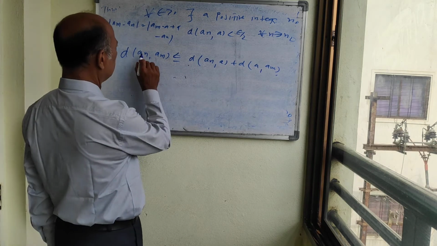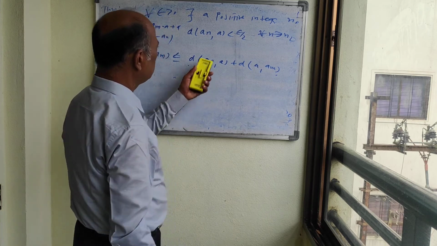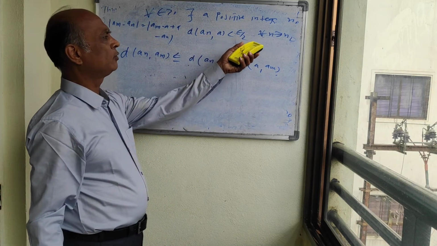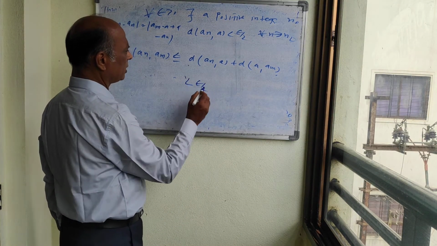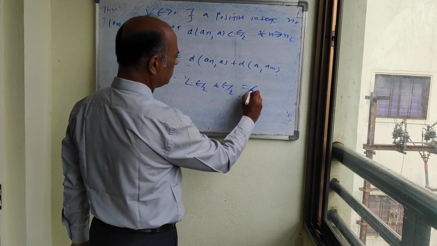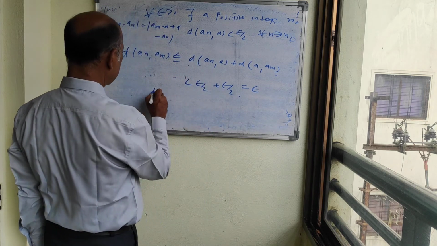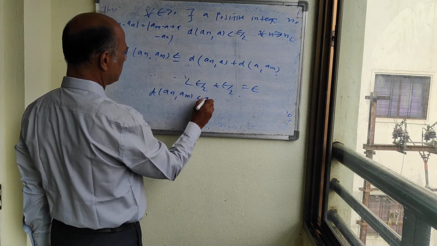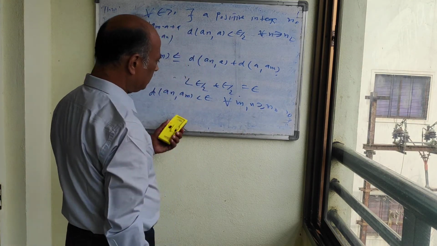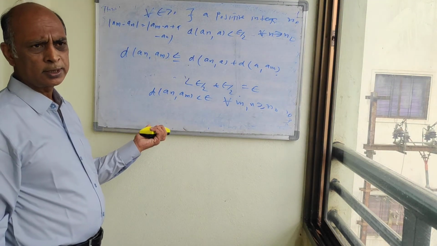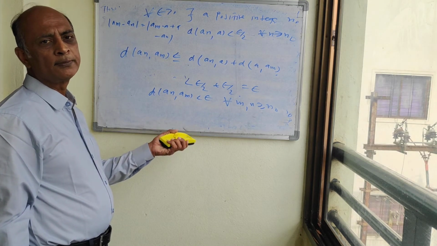Now here d(an, a) is less than epsilon/2 for all n greater than or equal to n0, and similarly d(a, am) is less than epsilon/2, which together equal epsilon. Therefore d(an, am) is less than epsilon for all m, n greater than or equal to n0. So it is a Cauchy sequence, and therefore it is proved that every convergent sequence is a Cauchy sequence.